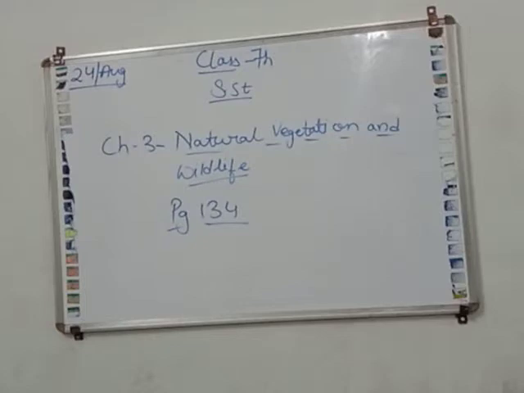Read this chart that is given on page number 134 till page number 136. Which type of wildlife is found, which type of natural vegetation is found over there, how much rain is required, which type of trees are there, which type of animals are there. So you can read it from there. It can enhance your knowledge.